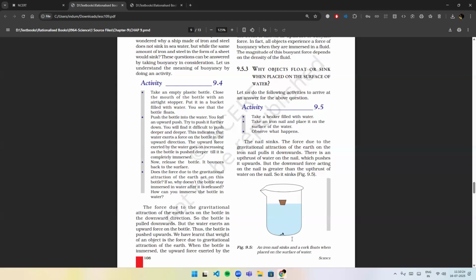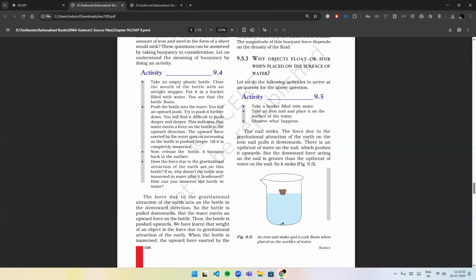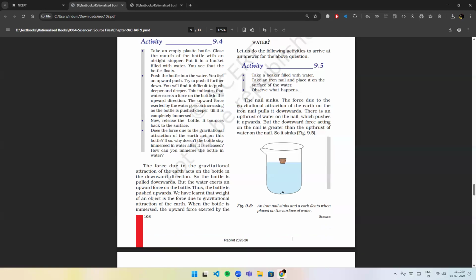Activity 9.5. Take a beaker filled with water, take an iron nail and place it on the surface of the water. Observe what happens. The nail sinks. The force due to the gravitational attraction of the earth on the iron nail pulls it downwards.